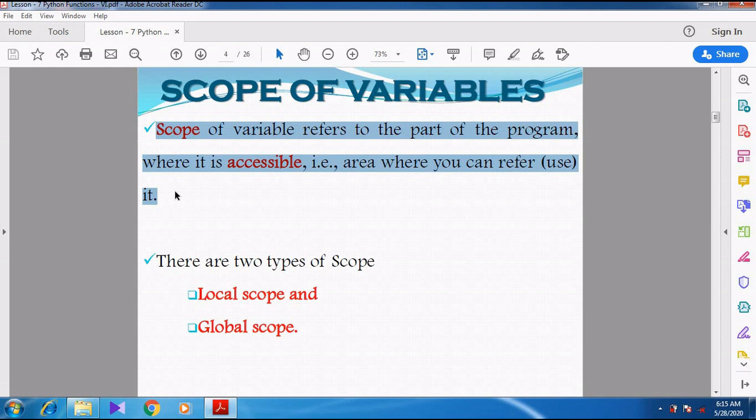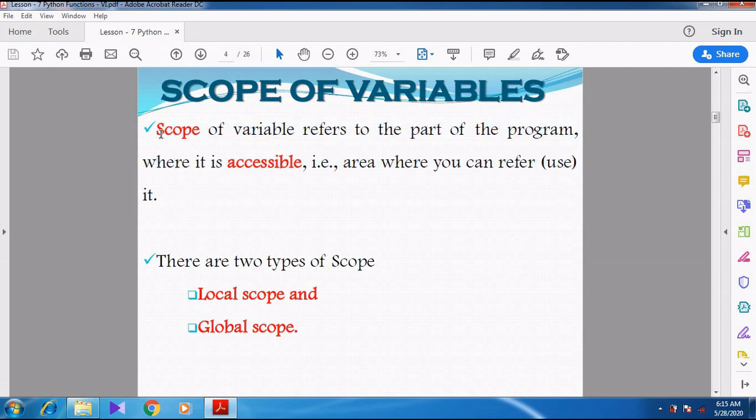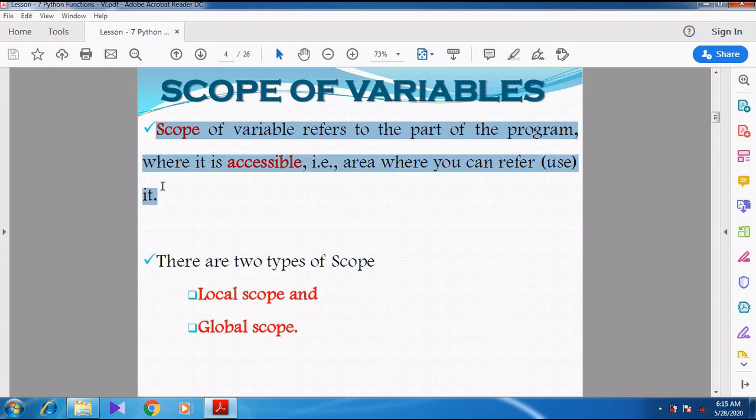Where it is accessible, that is what we call scope. In what places can we access the variable? That is what is called the scope of a variable.